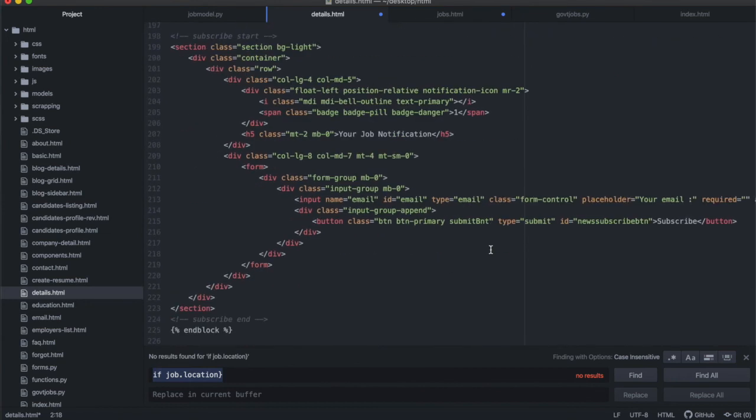We can say for job in jobs, and then instead of collecting all the jobs from the database, we can collect a list and filter it so that the category matches the current category. You understand what I'm saying? Then we'll be able to show only the category jobs in the category page, but it is still a detailed page. But I'll show you that next week, guys.